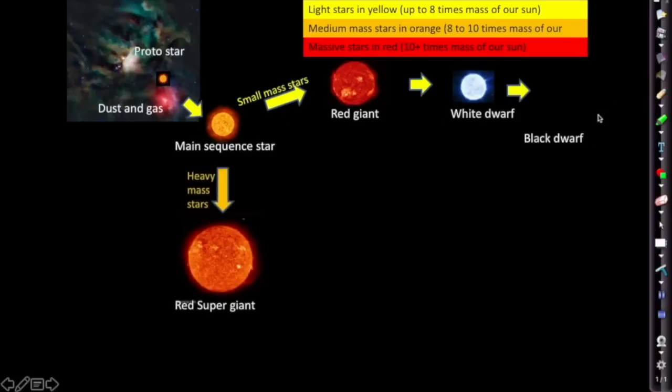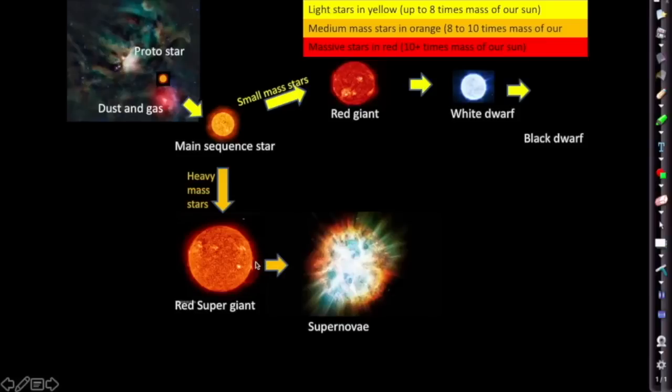Now, we have other stars which are much more massive than ours. Now, these ones, after being a main sequence star, after burning up most of their hydrogen into helium, the heavy mass stars would then form a red supergiant. So, a giant again, but this time a supergiant, because they're very special. And these ones, once they've used up the last of their fuel, they will collapse inwards really rapidly. They collapse inwards so rapidly that when they collapse, they explode outwards in one of the largest explosions in the universe, called a supernova. So the explosion of a star or a dying star.